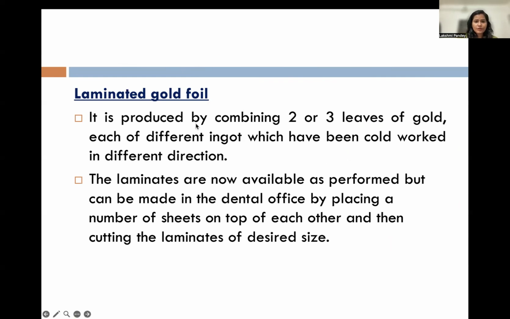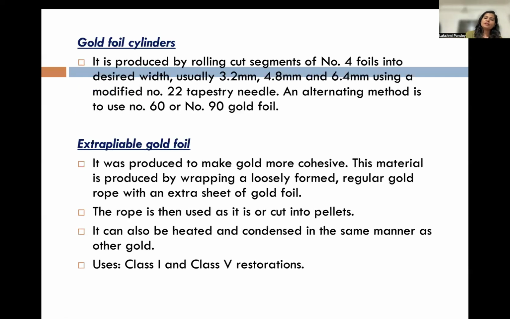Laminated gold foil is produced by combining 2 or 3 leaves of gold, each from different ingots, which have been cold worked in different directions. The laminates are now available as preformed, but can be made in the offices by placing a number of sheets on top of each other and then cutting the laminates to the desired sizes.